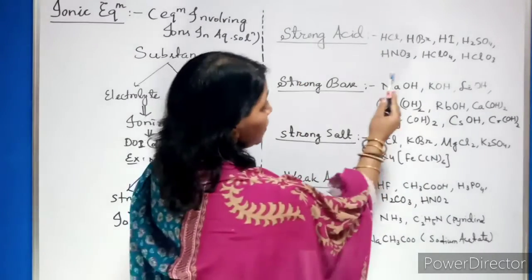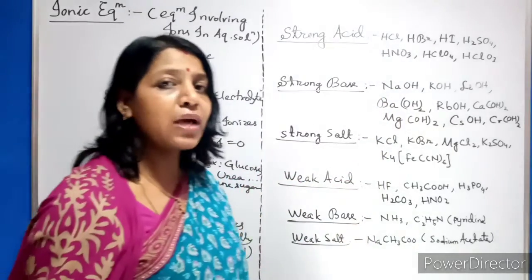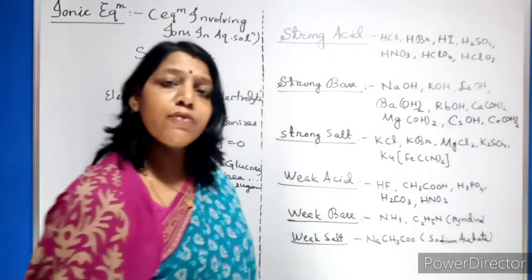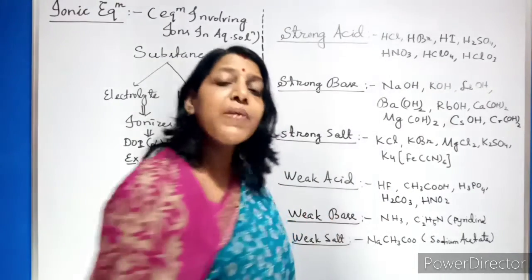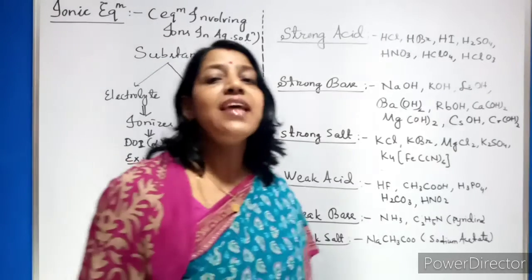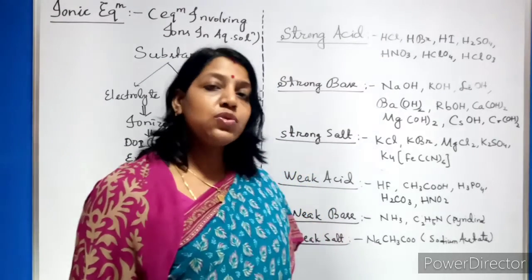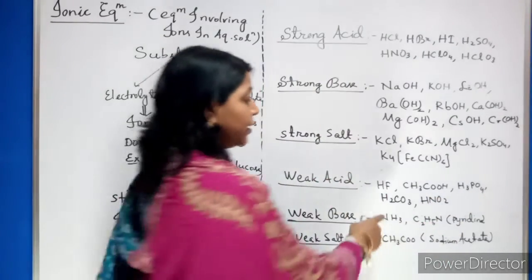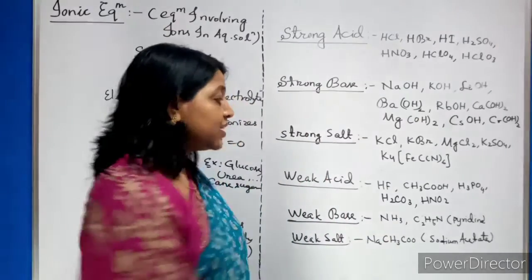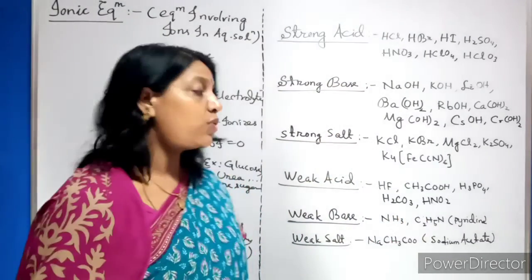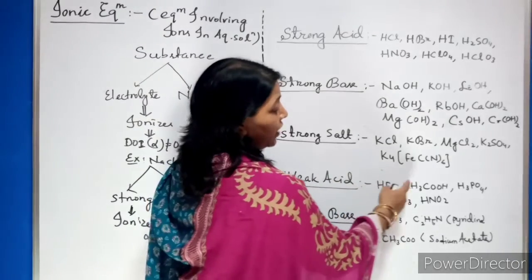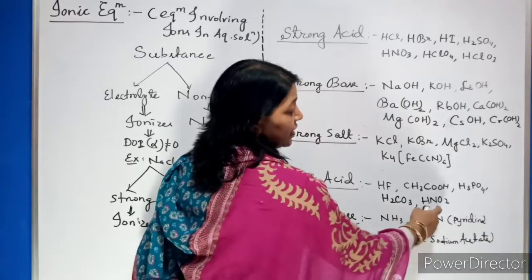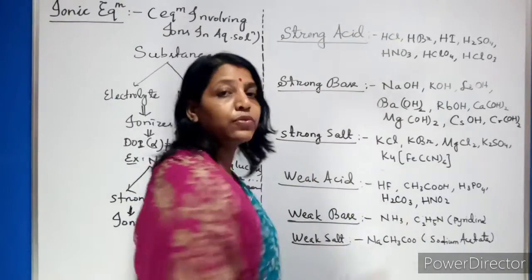I already mentioned strong acids from the halogen family. One element is left, that is fluorine. When it is combined with hydrogen, it gives hydrogen fluoride, which acts as a weak acid. Apart from that, other weak acids are acetic acid, CH3COOH, then H3PO4 and H2CO3, and also HNO2. These are hydrogen fluoride, acetic acid, phosphoric acid, carbonic acid and nitrous acid. These are the examples of weak acids.